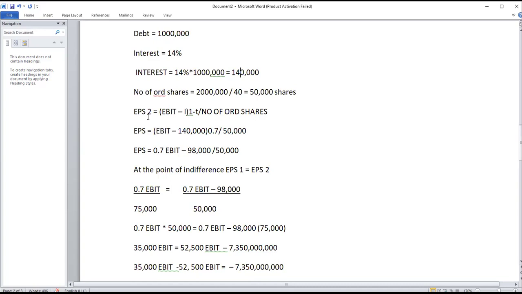Now we just apply the same formula whereby you say EPS for option 2, which is the EBIT minus the interest into 1 minus T divided by the number of ordinary shares. Now this EPS 2 is equal to the EBIT, which we don't know, minus the interest, which is 140,000, multiplied by 0.7, then divided by 50,000. Remember, this 0.7 is affecting both sides. That's why we'll have EPS equal to 0.7 EBIT minus 98,000, which is 0.7 times 140,000, divided with 50,000. Now, we have reached also the simplest form of getting the EPS 2.